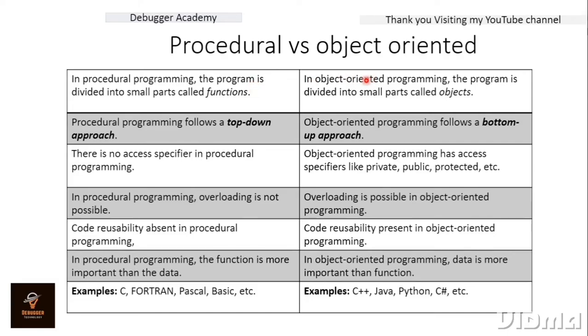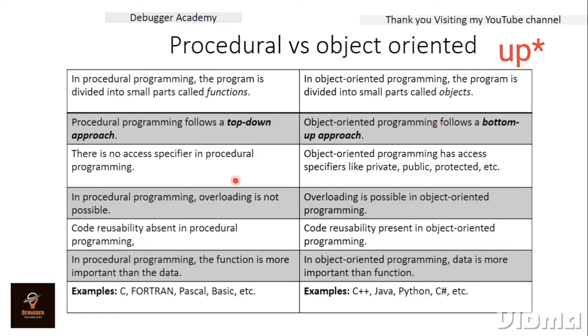Understood? But in object-oriented programming languages, we take everything as an object. With the help of objects and classes we solve any problem statement. Here we divide the problem into small parts, and those small parts are called objects. So procedural programming follows the top-down approach, while object-oriented programming follows the bottom-up approach.